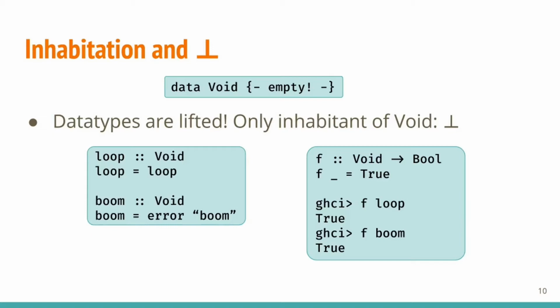Lazy but not total also means that we have bottom inhabiting every data type. That includes the data type Void, which doesn't have any data constructors, so bottom is its only inhabitant. These examples here introduce bindings of type Void by resorting to divergence and runtime errors. f here matches on them in a lazy wildcard match, and it's just a regular exhaustive function definition.